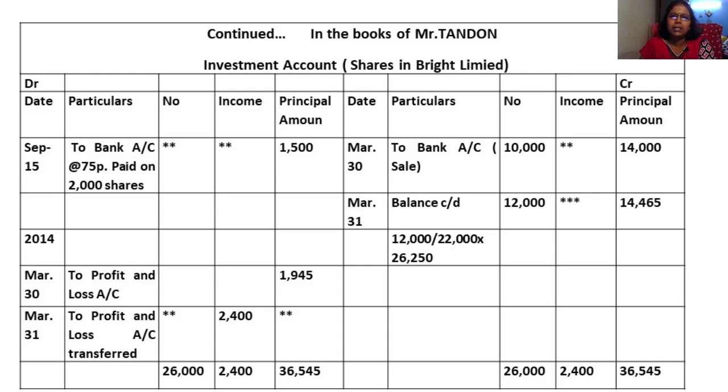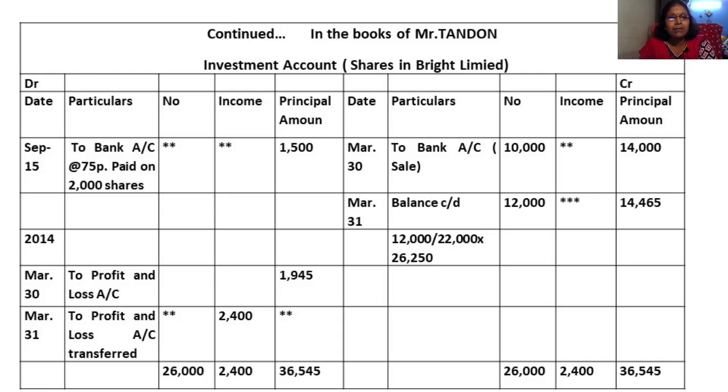Then March 30th, last transaction, he buys 10,000 shares for 14,000. Okay, so 10,000 shares for 14,000. Now you have to total each column and balance it. In the number of shares column, 26,000 is the greater side. So by balance carried down, the balancing figure is 12,000.